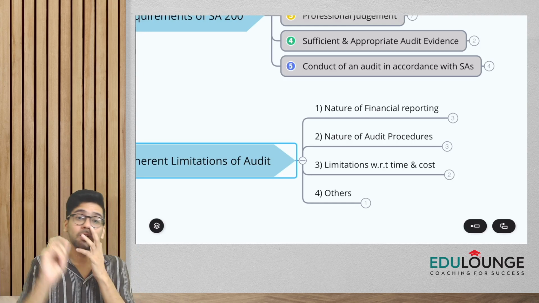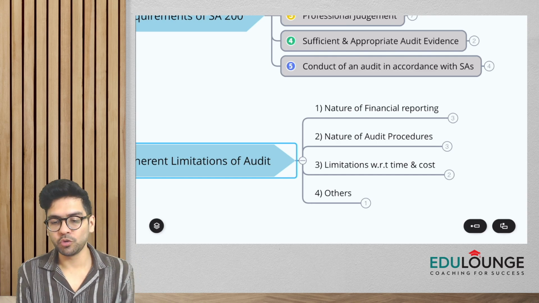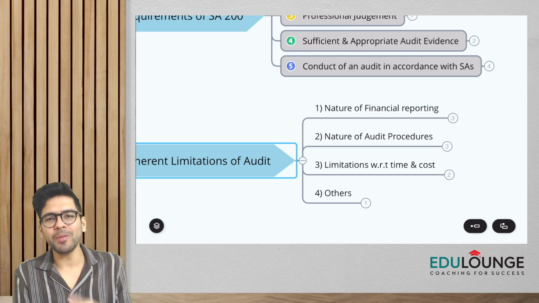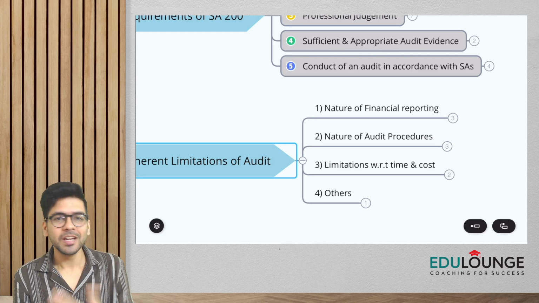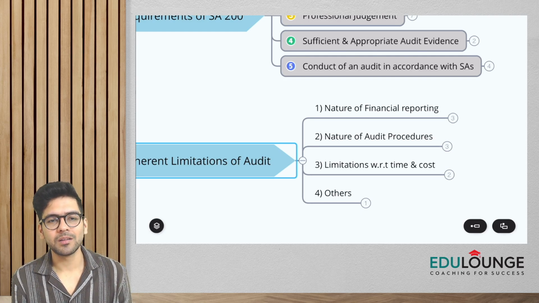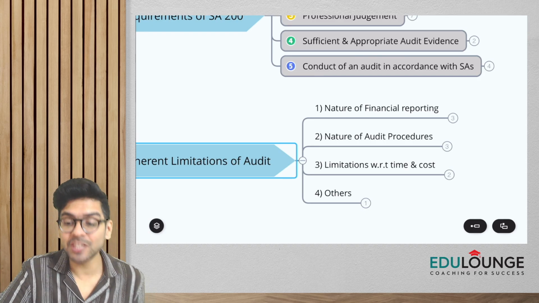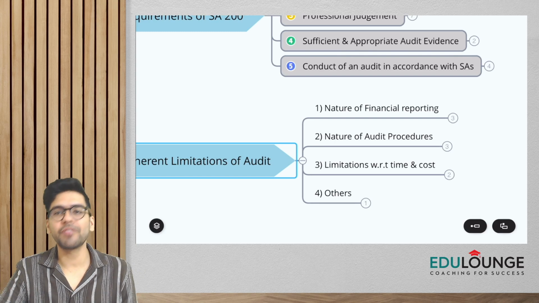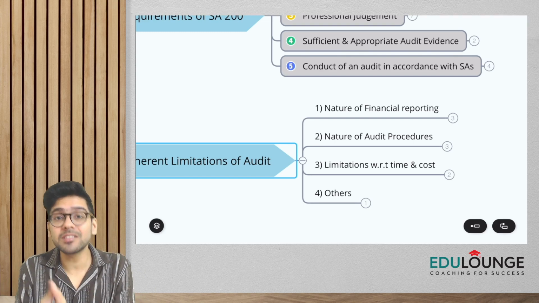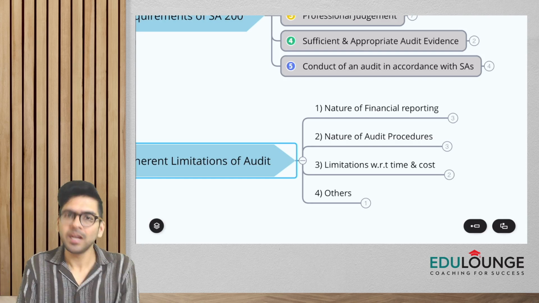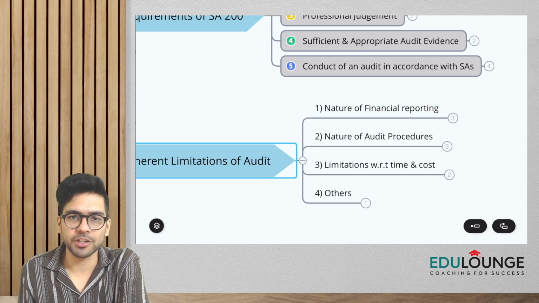So what are those inherent limitations of audit? Let's just quickly go through it. We have primarily 3 limitations of audit. Number 1, nature of financial reporting. It's not in the auditor's hands, but the financial statements which the management makes have some limitations, because of which we can't give 100% assurance.